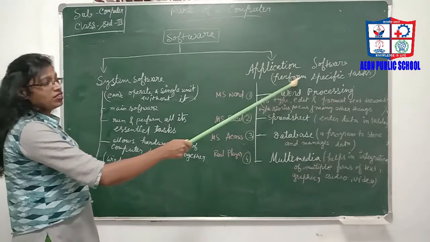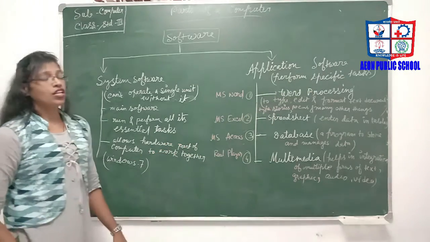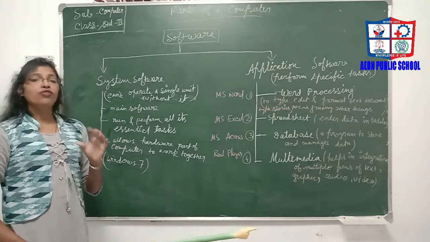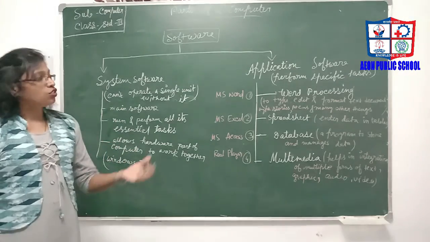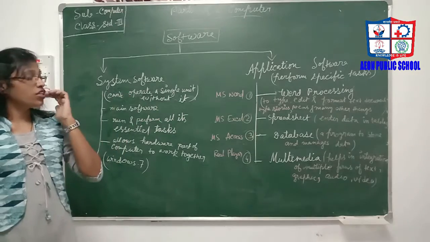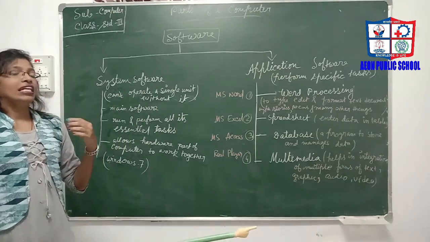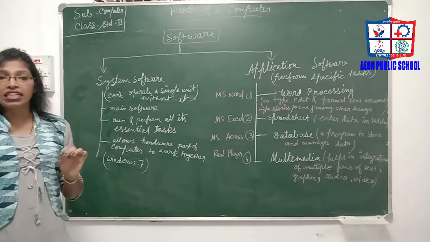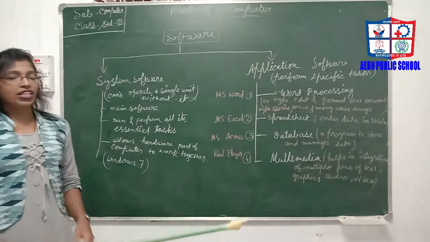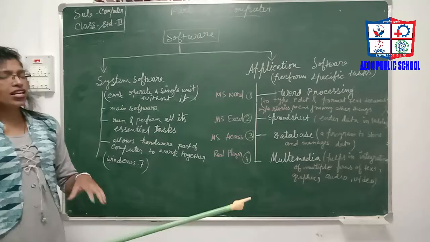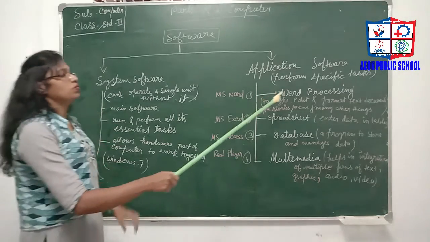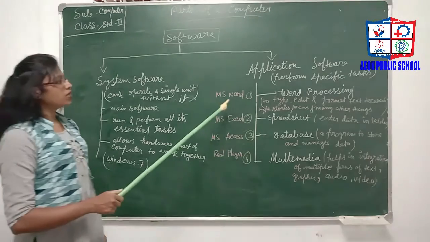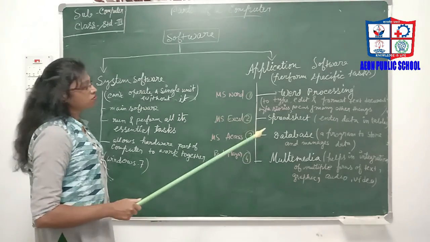This is the application software that helps us to type, edit, or format text documents. We can type poems, stories, and many other things with the help of this word processing software. An example is MS Word.